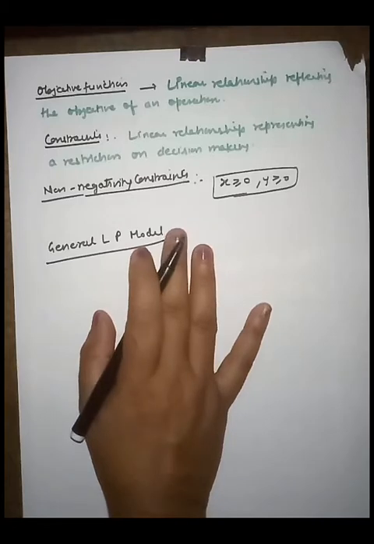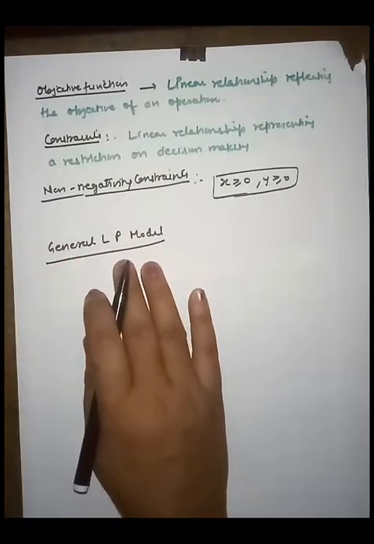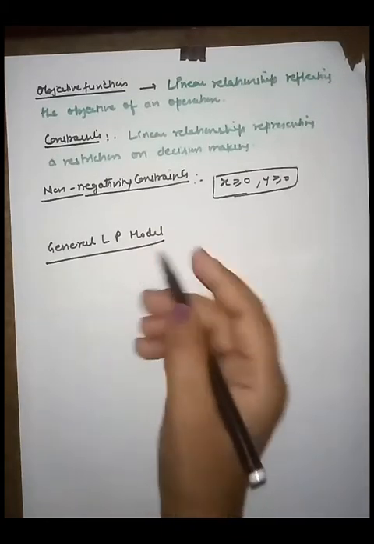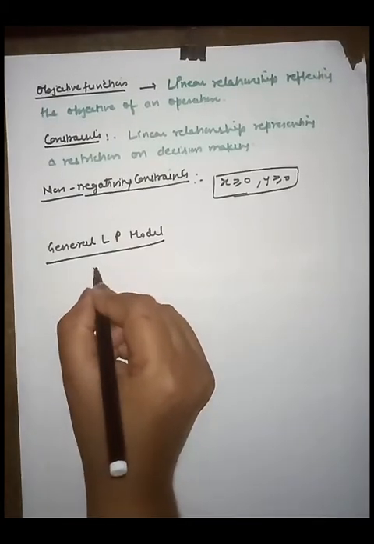In your course it is just two variables, but here I am discussing the general LP model, so I take n variables.